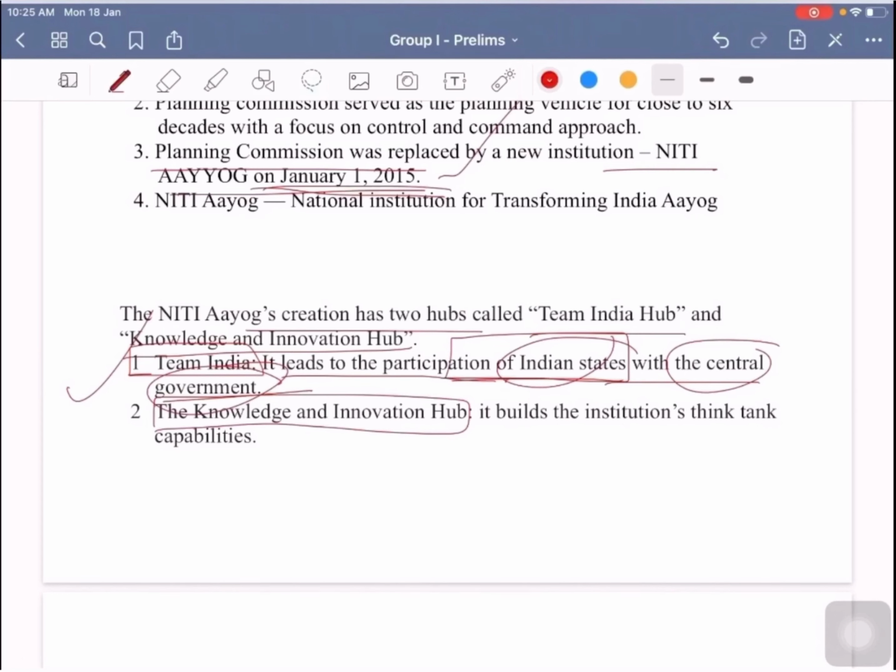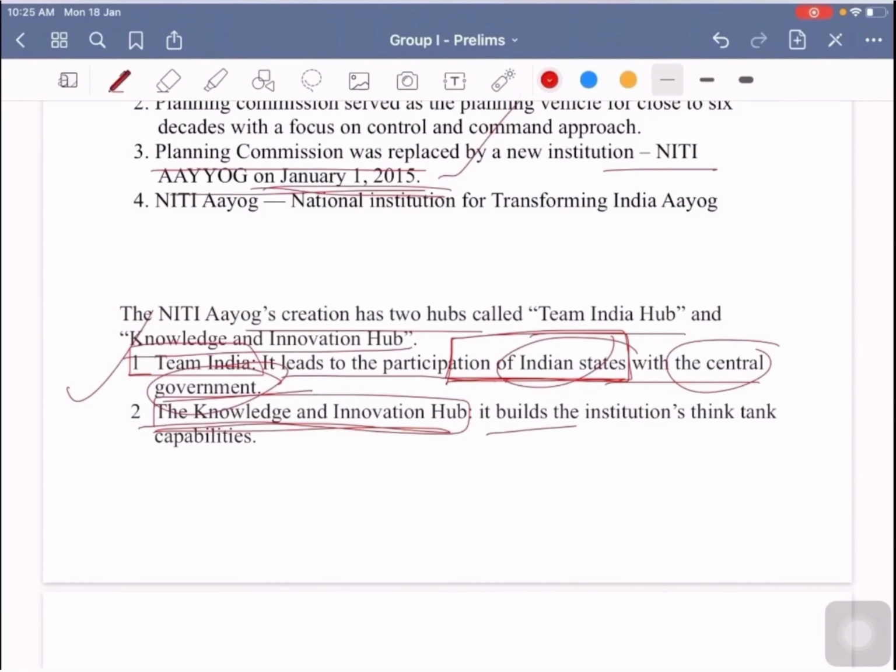By this statement you can see that in the Niti Aayog there is more scope for the viewpoint of Indian states. It is not like the Planning Commission, which had a command and control aspect. It is giving more scope to the Indian states and it is taking into account the viewpoints of the Indian states. And the second point is the Knowledge and Innovation Hub. So what is this Knowledge and Innovation Hub?